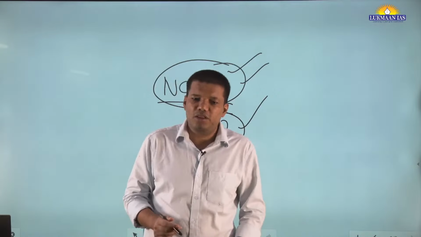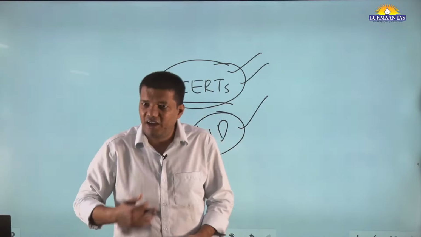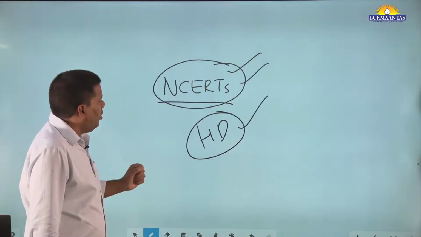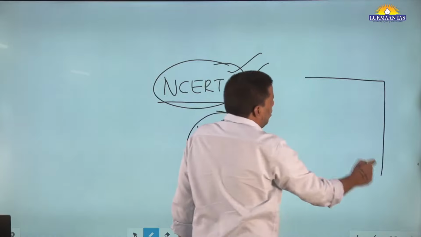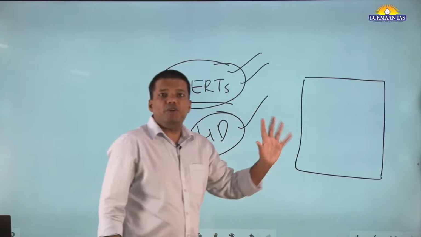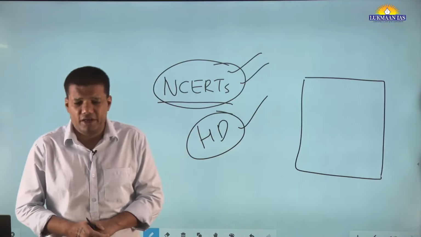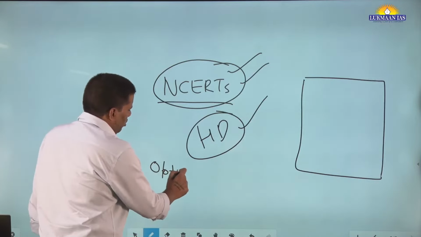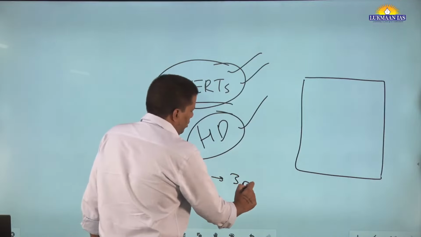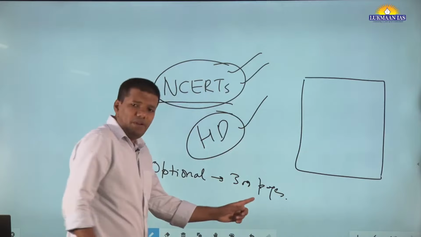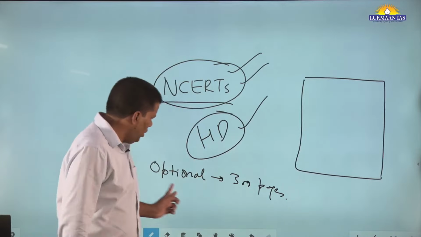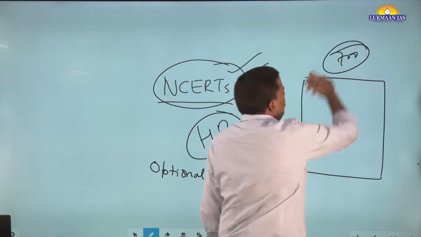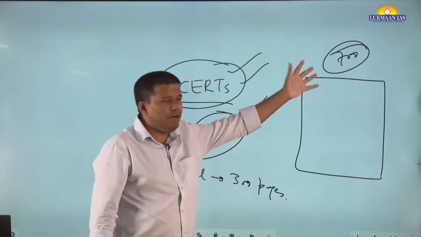NCERT should not be read once, it should be read again and again. One more thing. Let's say somebody wants an indicator of how much my syllabus notes should look like. Always remember, your optional notes have to come into 300 pages. This is an indication, right? It will not happen the first time you write, but it has to come in 300 pages. And your full GS notes have to come to around 700 pages, both static and current parts, around 700, 800 pages.